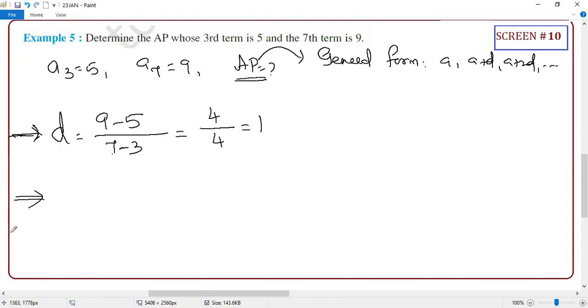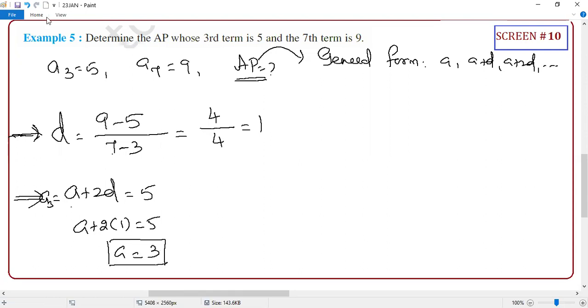Now, what is pending, student? You need A. How are you going to find it? Guys, here you can choose either one of the terms. I'll take the third term, because A3 is A plus 2D, equal to 5. I don't know A, but I got D. So A plus 2 into 1 equals 5, so A equals 5 minus 2, which is 3. Any doubt?